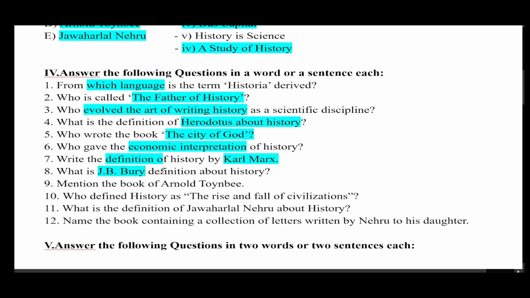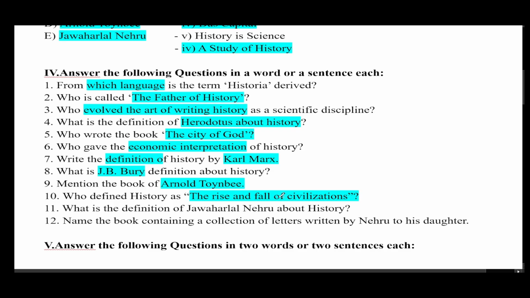That's why, according to him, history is a science, no less and no more. History is a science, no more and no less, is the definition given by J.B. Bury. Mention the book of Arnold Toynbee. Arnold Toynbee studied more than 26 civilizations and he wrote A Study of History. Who defined history as the rise and fall of civilization?